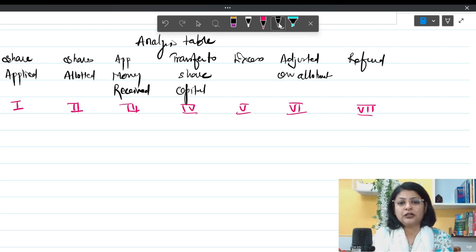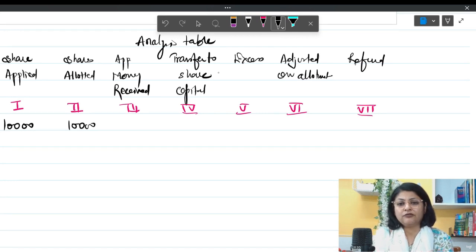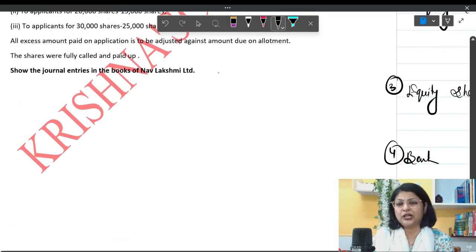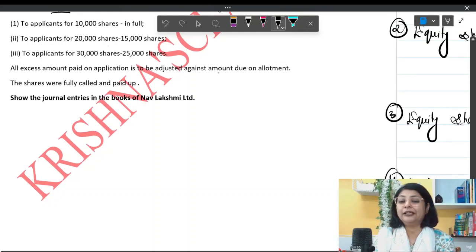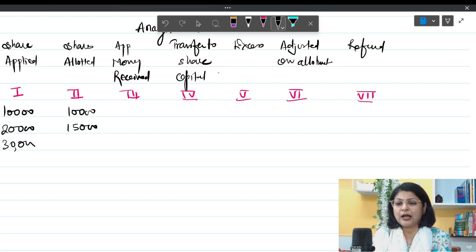First of all, the 10,000 applicants have received all 10,000 shares. Then I think there was 25. Let me go and check. So 20,000 applicants have received 15,000 shares, and the last one was 30,000 applicants have received 25,000 shares.